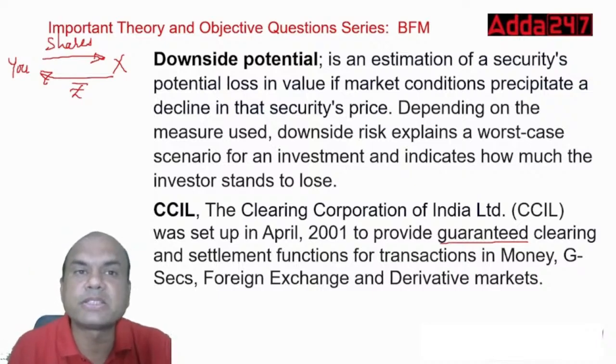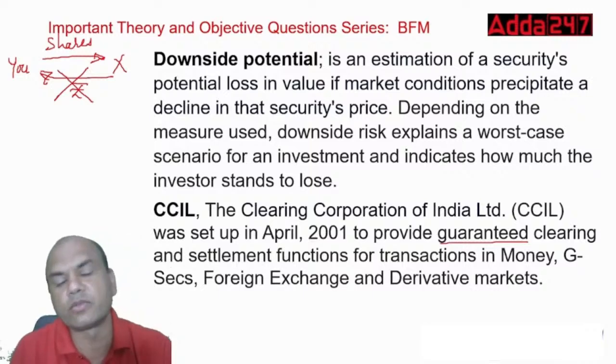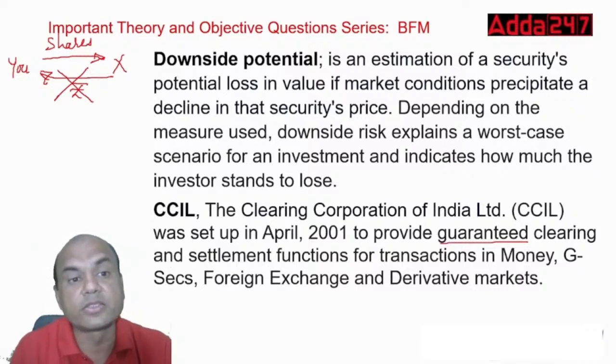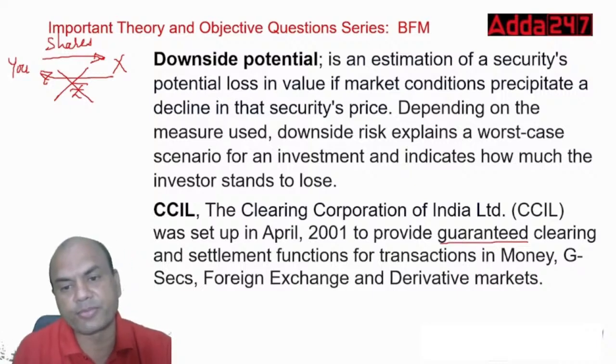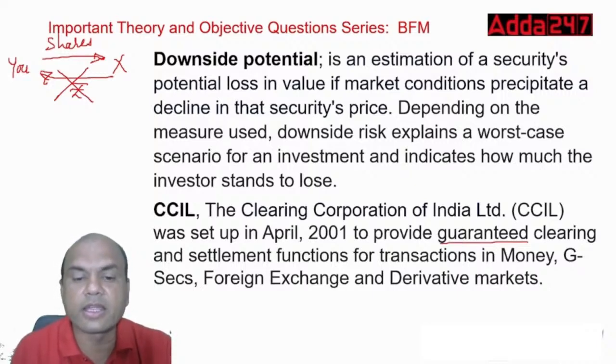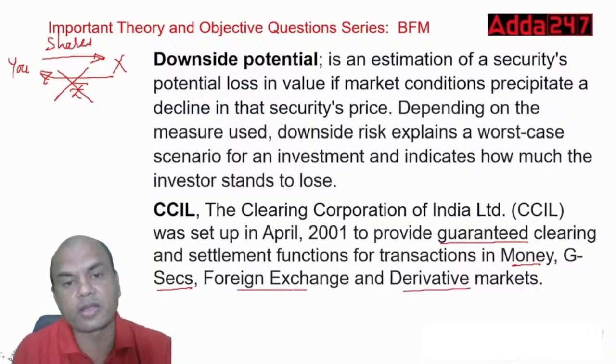So what do you mean by settlement risk? If you give the shares and Mr. X does not give you rupees, then this is known as settlement risk. So CCIL guarantees this part. It provides a guaranteed clearing and settlement function for transactions in money, government securities, forex and derivatives market, right?